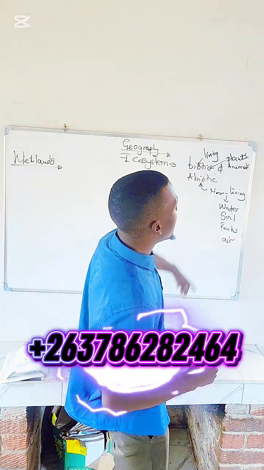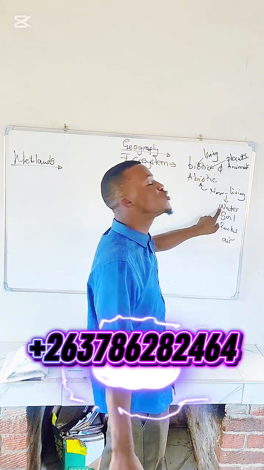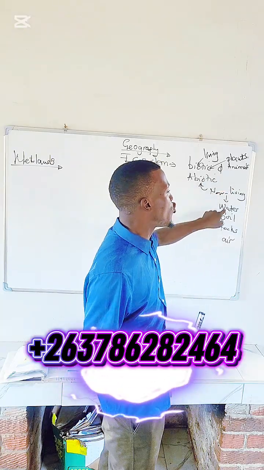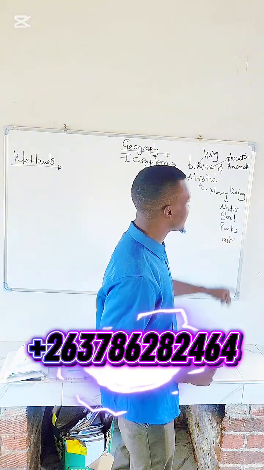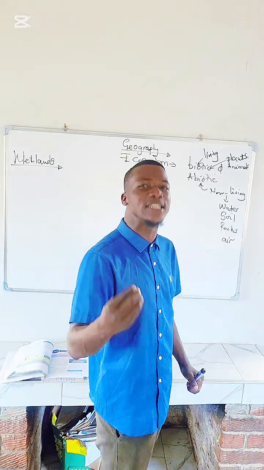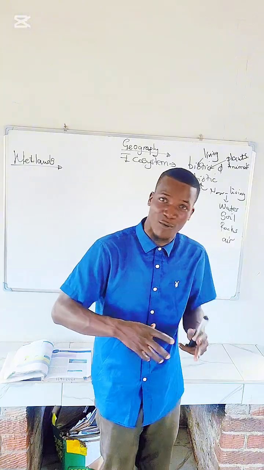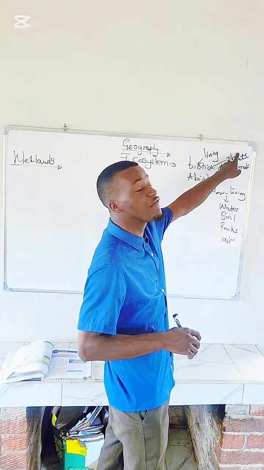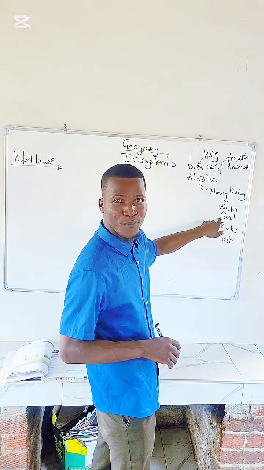For example, animals cannot survive without water. Animals depend on water. And also for water to be safe, they depend on humans to protect our water through conservation. In an ecosystem, if you check on the biotic, we have plants, and on the abiotic, we have soil.